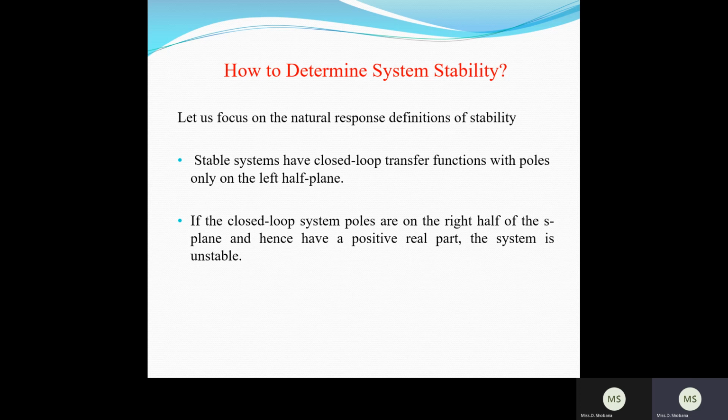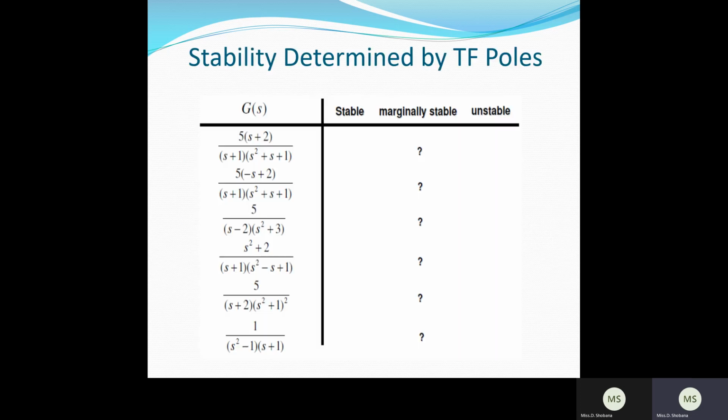And then the stability of the system is analyzed like this: if the closed loop transfer function has poles located on the left half of the S plane, then the system is said to be completely stable. If the poles are located on the right half of the S plane, the system is completely unstable. Then we can take various transfer functions and determine whether the system is stable, unstable, or marginally stable, depending on the location of the poles.